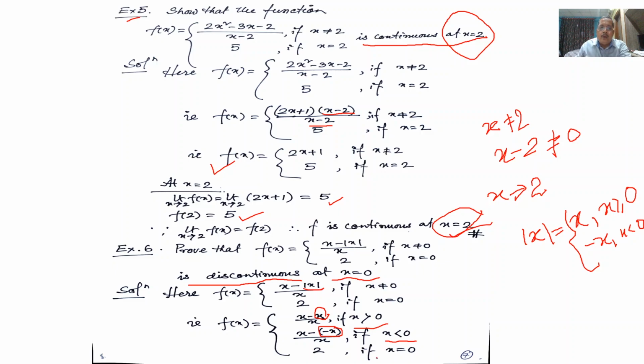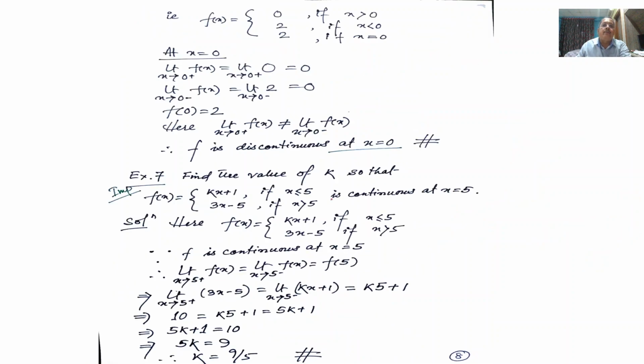So f(x) equal to (x minus x), that is 0, divided by x equal to 0, and f(x) equal to (x plus x), that is 2x by x equal to 2. So ultimately f(x) equal to 0 if x is greater than 0, equal to 2 if x is less than 0, equal to 2 if x is equal to 0.